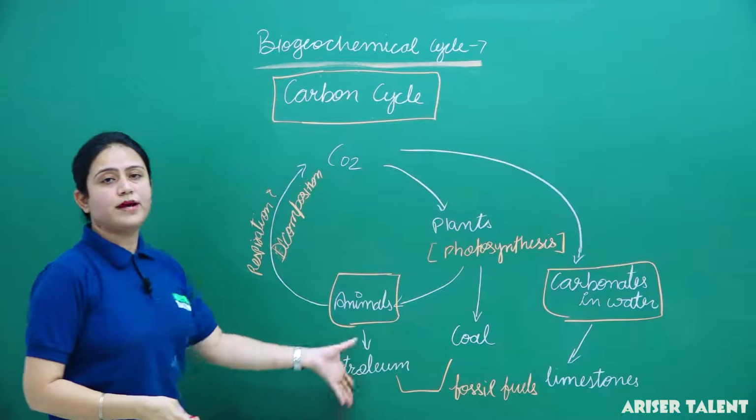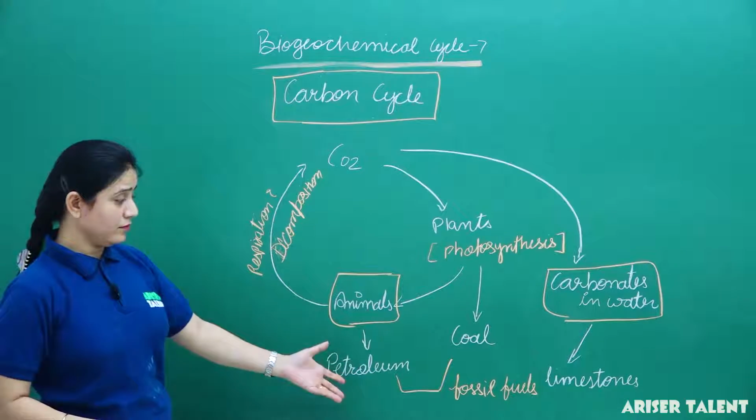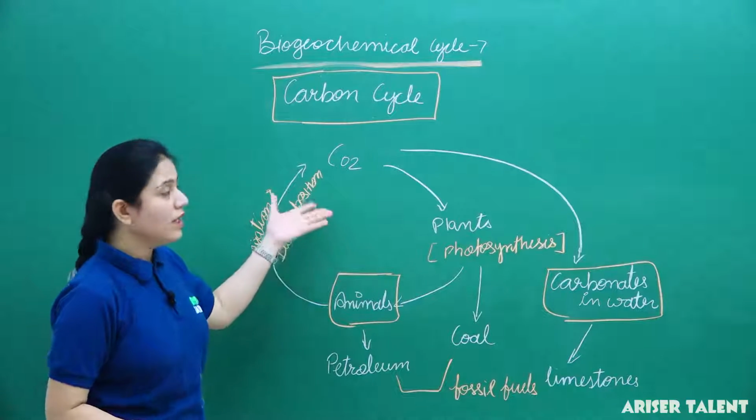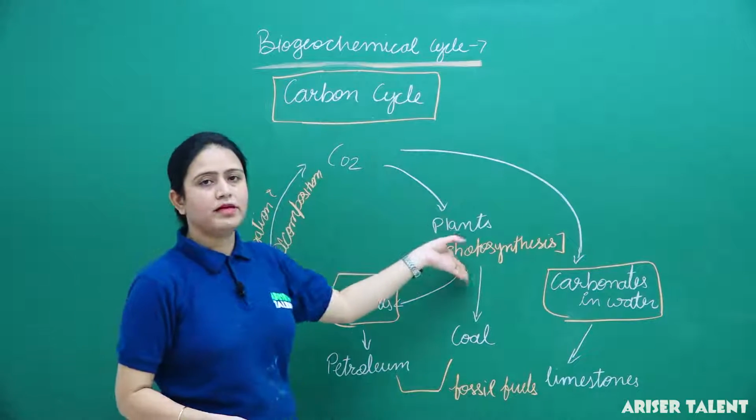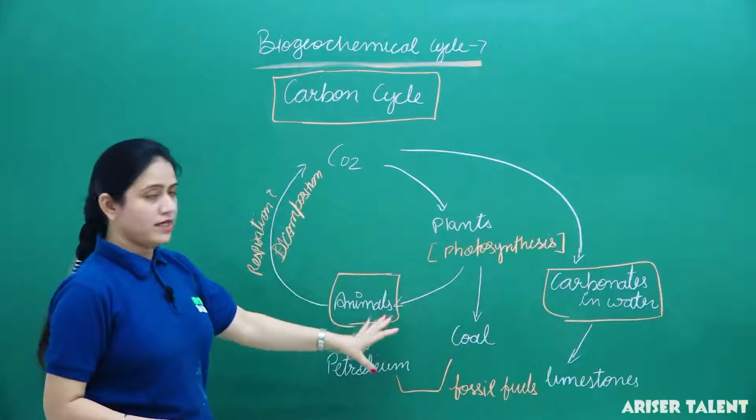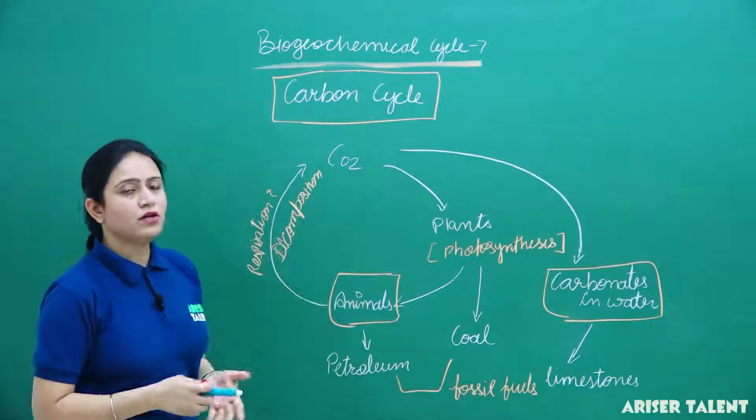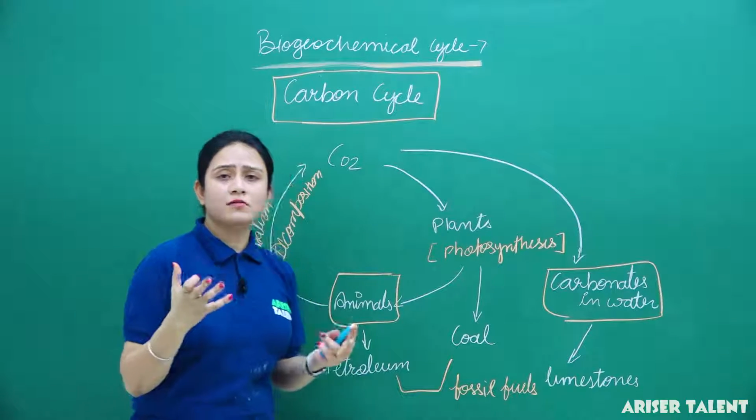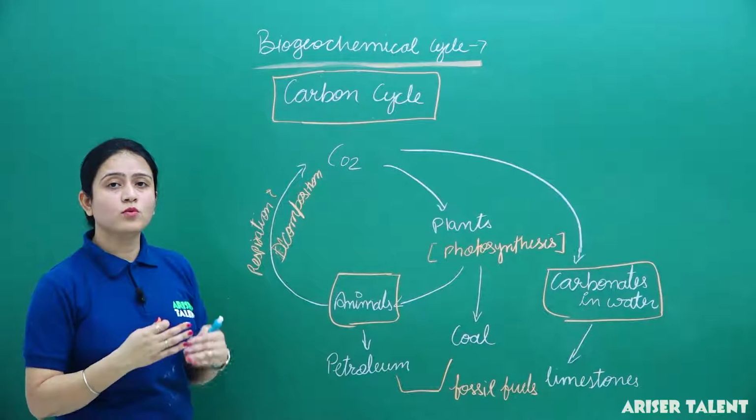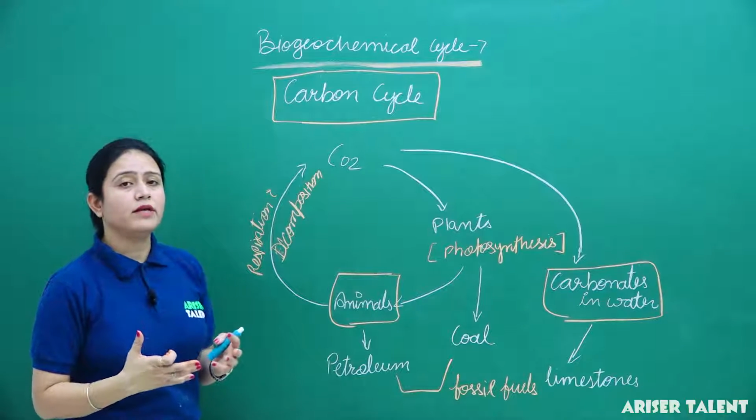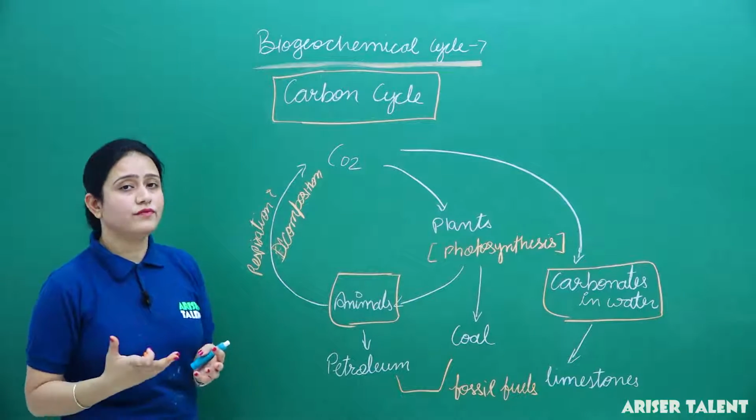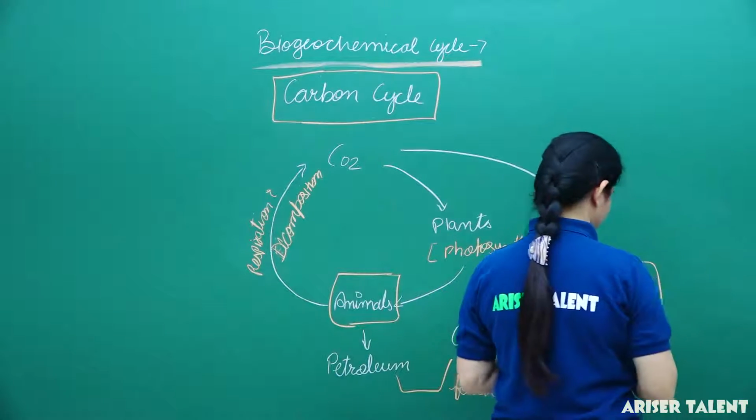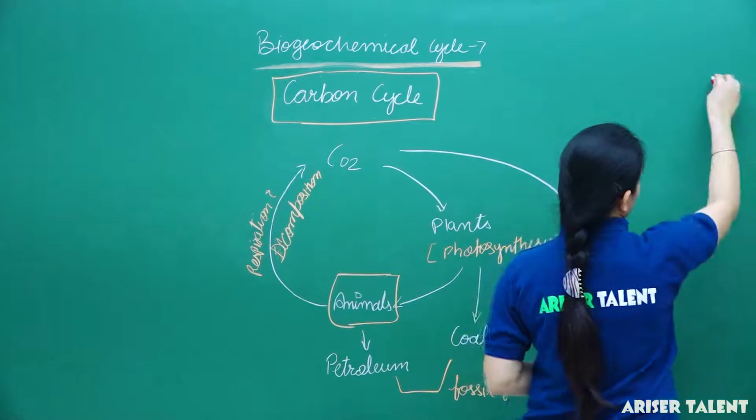When we burn petroleum and coal, meaning when we burn fossil fuel, they again release carbon dioxide into the atmosphere, and this carbon dioxide is again taken by the plants for the process of photosynthesis. Now, as we all know, carbon dioxide is found only in some amount in the atmosphere, but once the level of carbon dioxide increases, what are the harmful effects of it? The main harmful effect is global warming or the greenhouse effect.